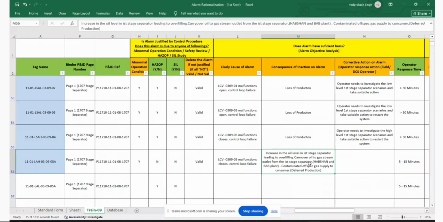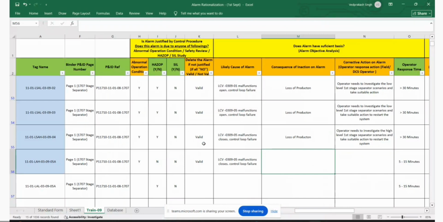Because now we consider that the control loop failure. One of the root causes of the control loop failure is failure of the transmitter. So maybe it did not trigger the alarm while the level still increased. You get my point? It's part of the root cause. I think that's correct, we should consider it differently, because we didn't have an independent alarm.